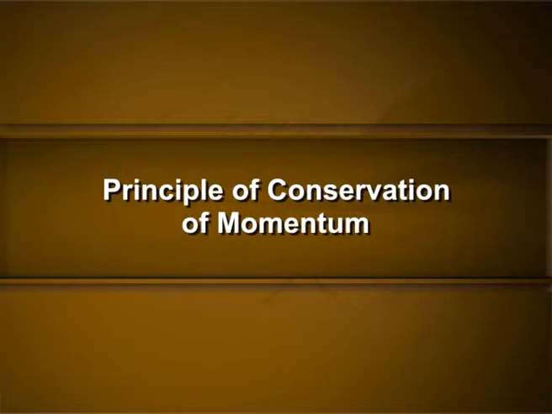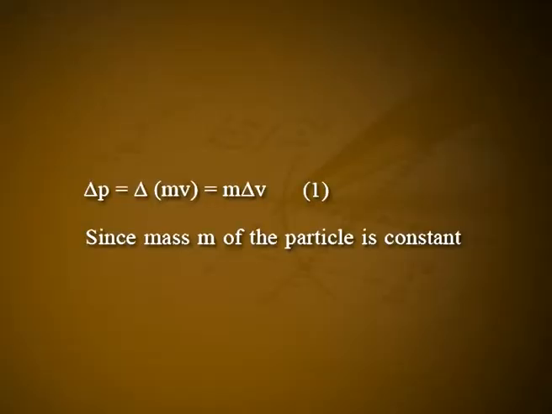Principle of conservation of momentum. Suppose a particle of mass m has a velocity v at a time t and a velocity v dash at a time t dash. The change in velocity during the time interval delta t equal to t dash minus t is delta v equal to v dash minus v, and the change in the momentum is delta p equal to delta (mv), which is equal to m delta v. Let it be equation 1, since the mass m of the particle is constant.